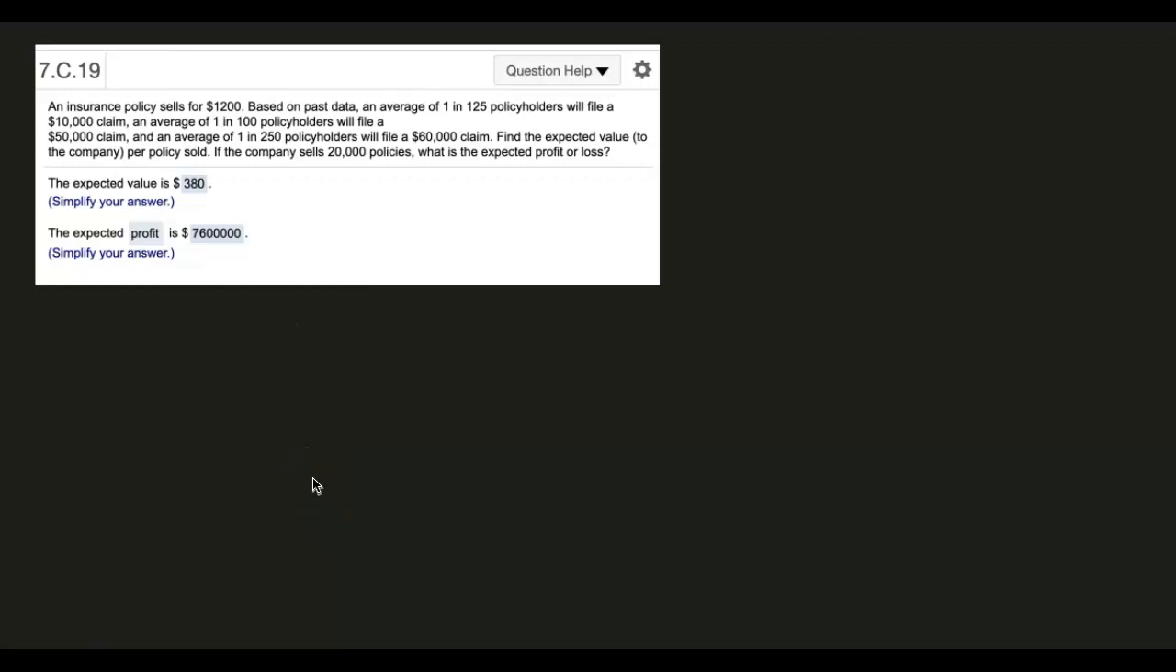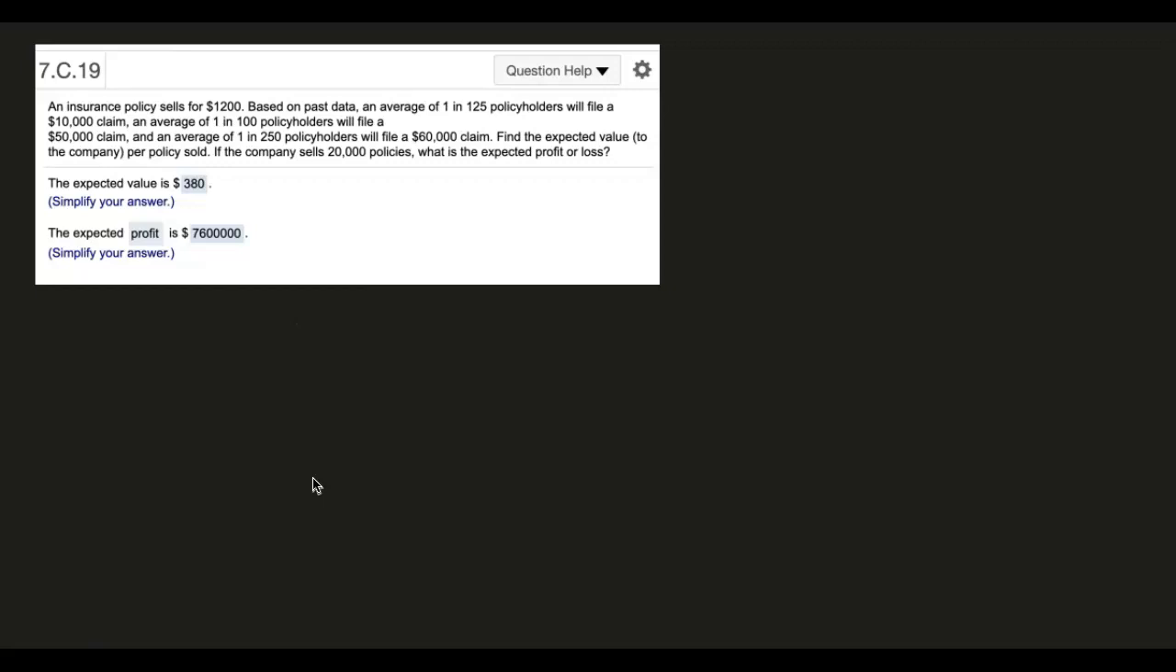Here we're going to use expected value to determine the expected profit that an insurance company will have over selling many policies. So I'm assuming that you've paused to at least read through the details of the question, and I want to jump right into that expected value piece. So I know here that it says based on past data, an average of 125 policyholders will file a $10,000 claim. Now, what that means to the company is a $10,000 loss.